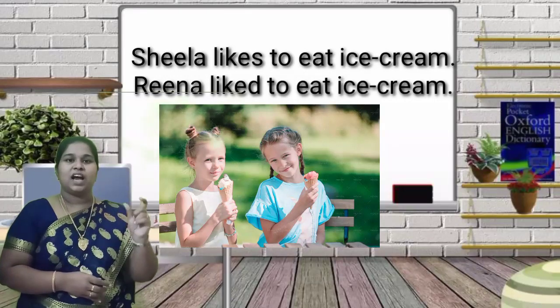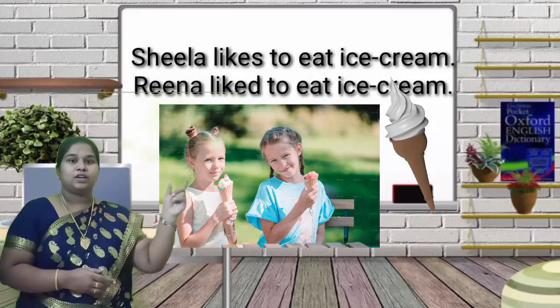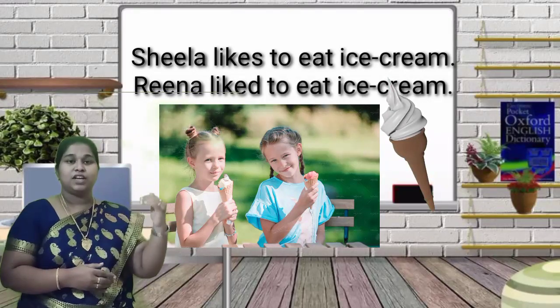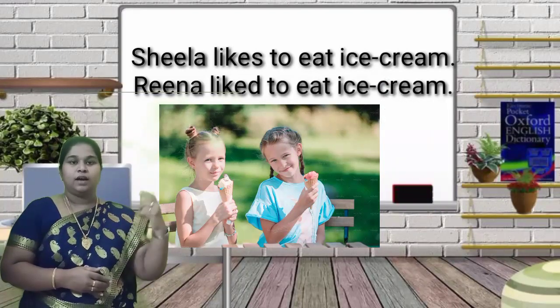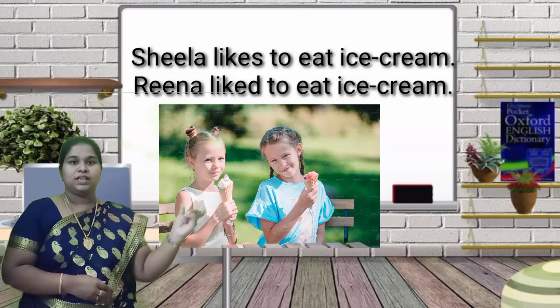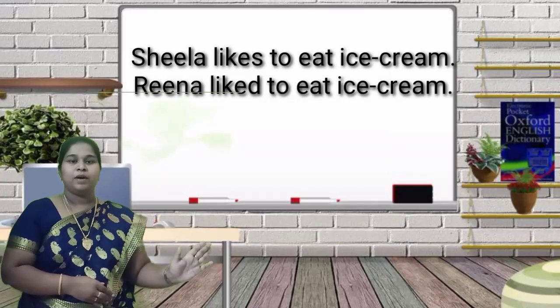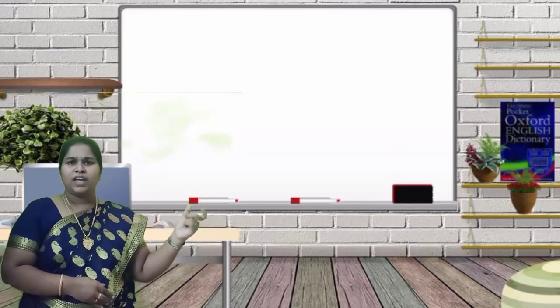So, Sheila likes to eat ice cream. Reena liked to eat ice cream. Here you can see two different tenses used, that is likes and liked. But did the infinitive word change over there? To eat, because in both places we are using the same to eat, even though the tenses are changed. So that is called infinitive, because it does not affect the verb. Why? It is not acting as a main verb over there.